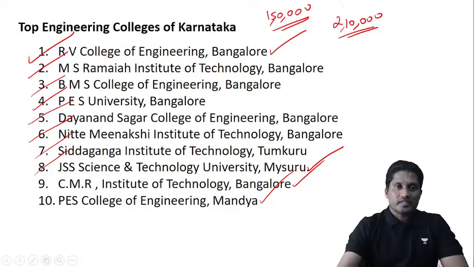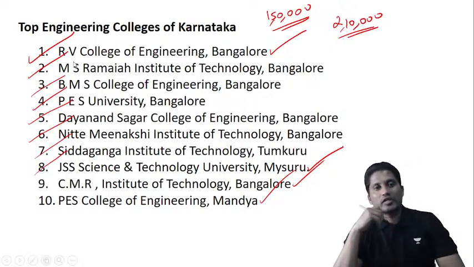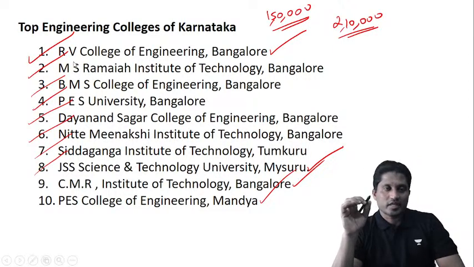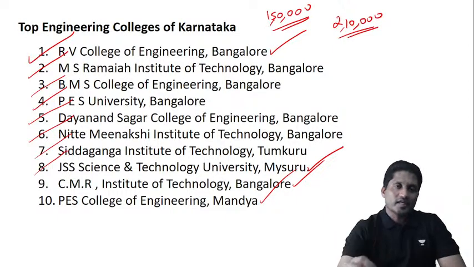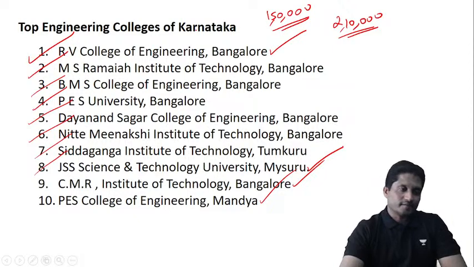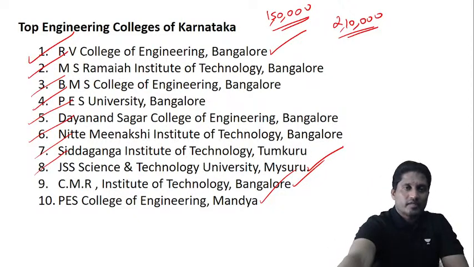Right, so it all depends, guys, on your ranking. Based on seat allotment only you can pick this. So if you belong to general merit and you want to get into the top 5 or 10 colleges, your ranking should not exceed 2000 in general merit. If you belong to a category, we will discuss later, but in general merit, for the top 10 colleges, your ranking should not exceed 2000 in KCET. All right, let's move to the next one.